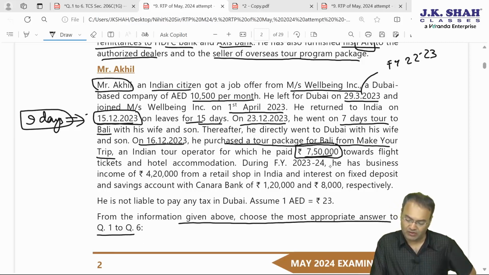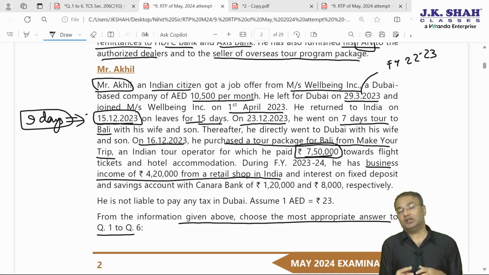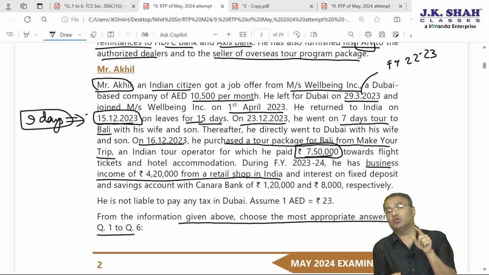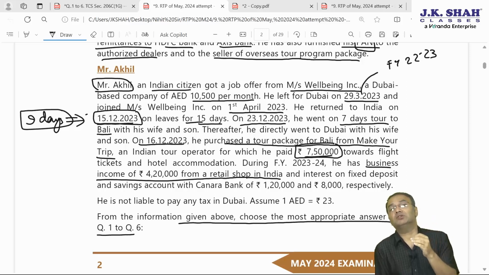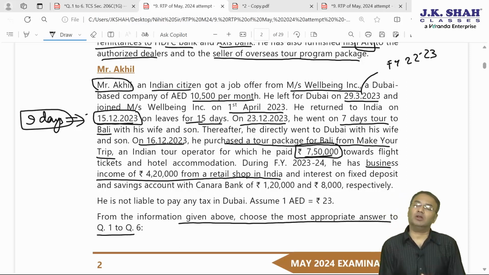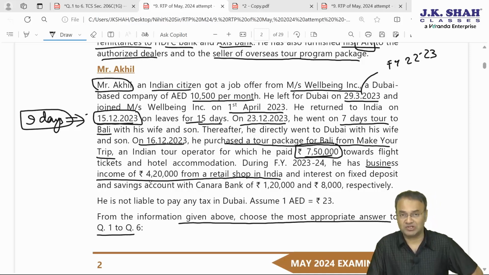During financial year 23-24, he has business income of 4,20,000 from a retail shop in India. Now details about Indian income are given. If you recollect the residential status concept, there were three categories of individuals. One category was an Indian citizen who, whether he comes to India or not, if he is not liable to tax in any other country and his Indian income is more than 15 lakh rupees for the given year, will be deemed to be resident and RNOR. Let's see how much is his Indian income.